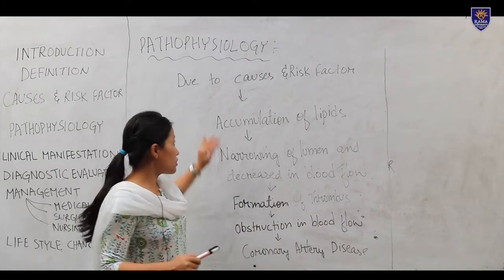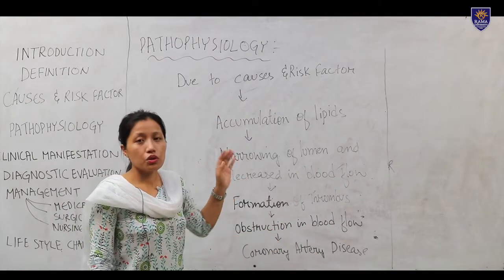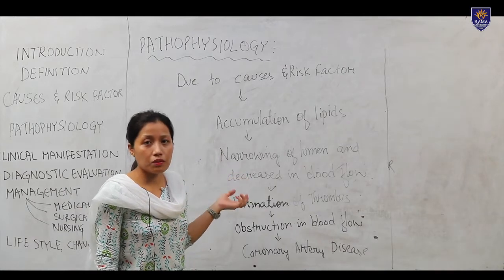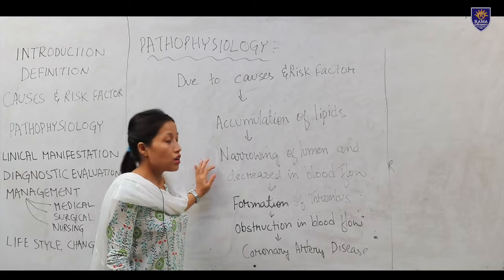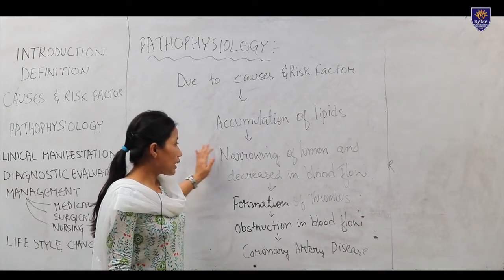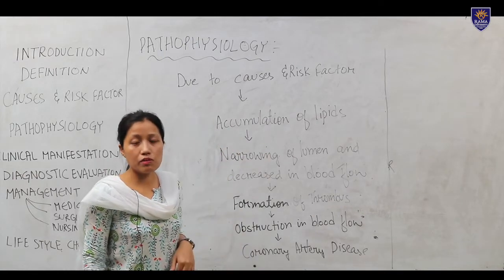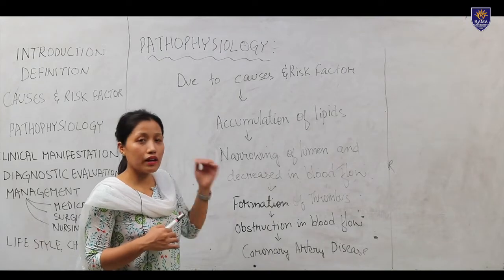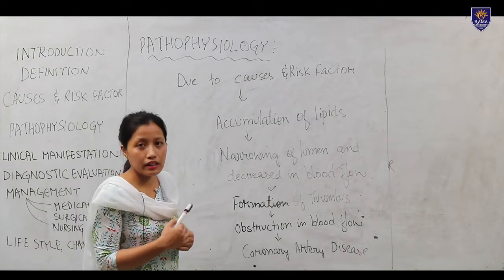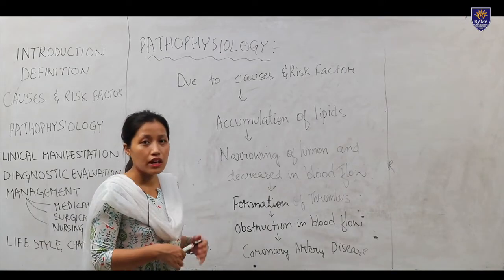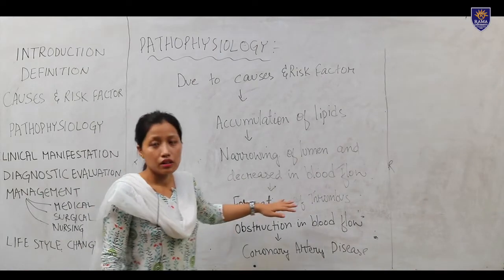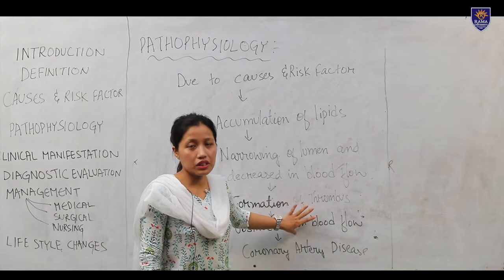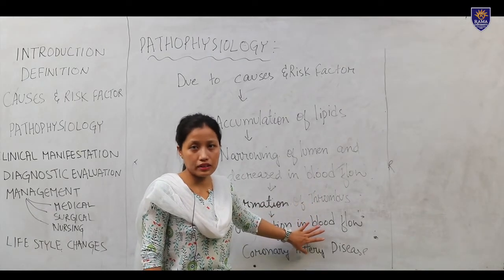So, the main pathophysiology is the deposition of fatty substance, lipid or cholesterol, which forms a plug. Because of that plug, the blood vessels become narrow, and the plug becomes thickened and hardened, and it can rupture and form a thrombus also. Because of that, there will be obstruction in the blood flow, and it leads to coronary artery disease.